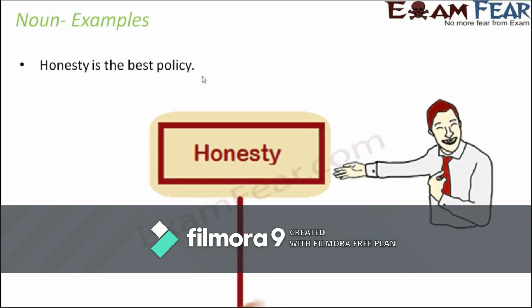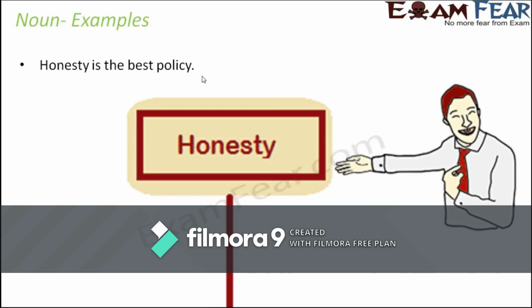Moving on to the next example, honesty is the best policy. This is a slightly tricky one, because here you very distinctly do not see a person, and you do not see a place, but what about a thing? What is honesty? Honesty is a thing which is not physically present as such. You really do not have a concrete thing called honesty, but it is a quality which is there within a person, right? So honesty is a quality basically. So this is an example of noun.